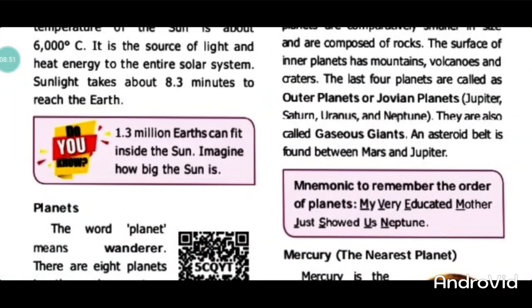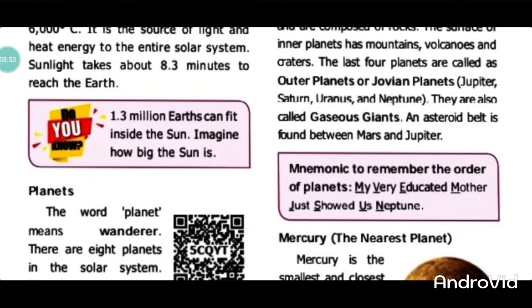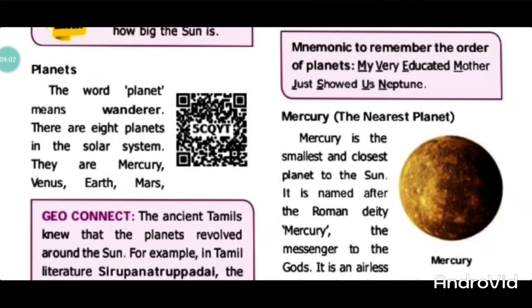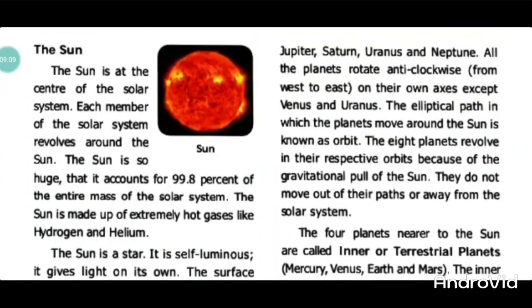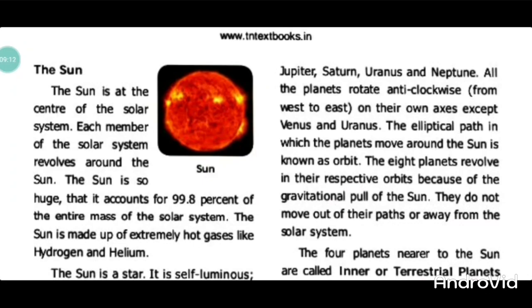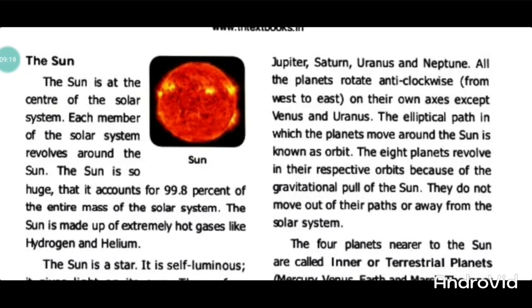Next we will move to the planets. 1.3 million Earths can fit inside the sun. Imagine how big the sun is. Planets: Mercury, Venus, Earth, Mars, Jupiter, Saturn, Uranus and Neptune are the 8 planets. All planets rotate anticlockwise except Venus and Uranus.